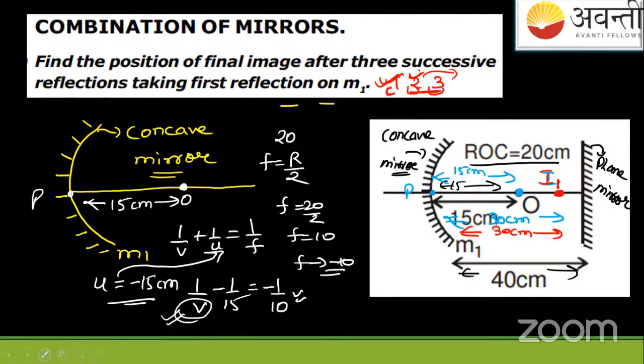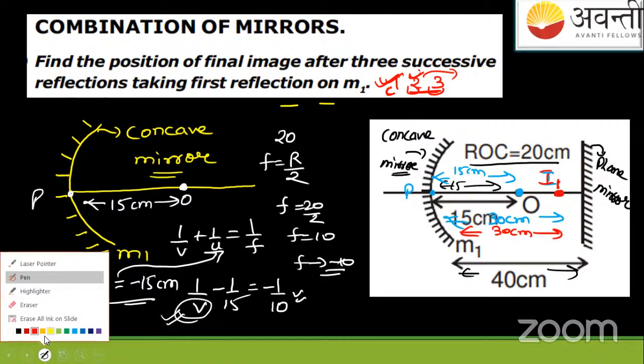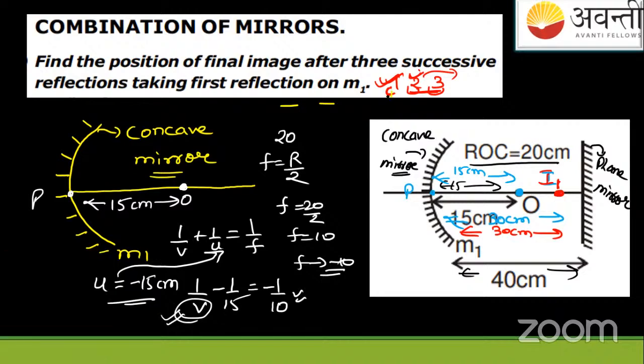Let us give the numbers here. One is C, the concave mirror. Second is the plane mirror. Third is again concave. Okay, second is plane mirror. So we'll see here that